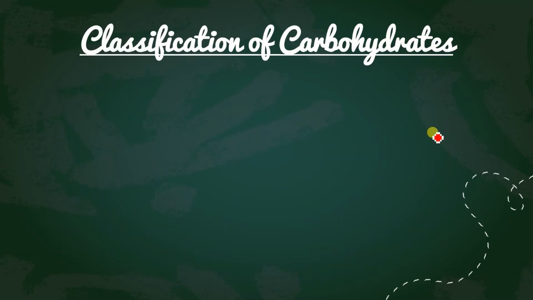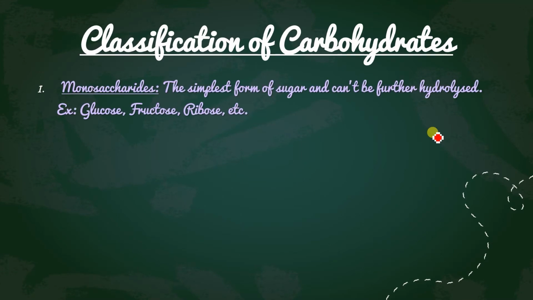Now this is the classification of carbohydrates. That means how we can divide the carbohydrates, what are the ways and the basis on which we can classify them. First, we will classify them on the number of units produced after hydrolysis. When a carbohydrate undergoes hydrolysis, on the basis of the number of units it produces, they are divided into three parts, and the first one is monosaccharides.